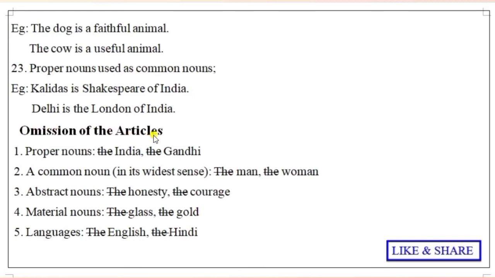Now we are discussing omission of articles. So when we use indefinite articles and also the definite article, I will explain clearly. Now, omission of articles. When should we not use an article? Try to understand it, and try to note it down in your notebook. Before proper nouns also we should not use the.